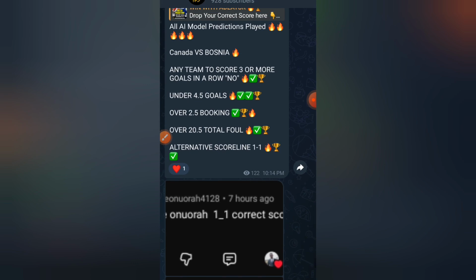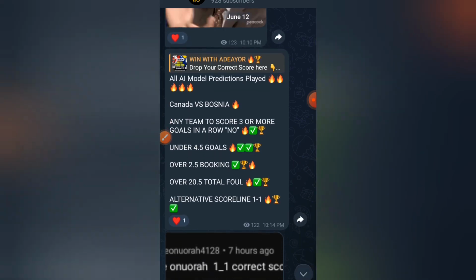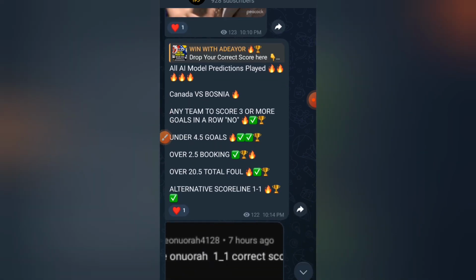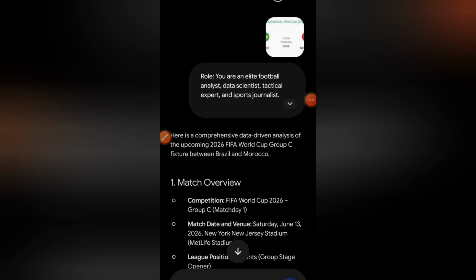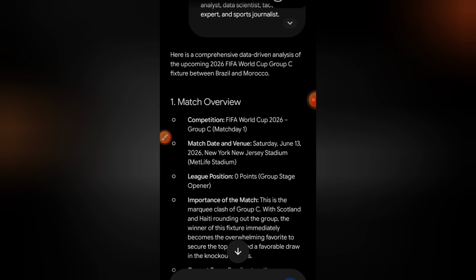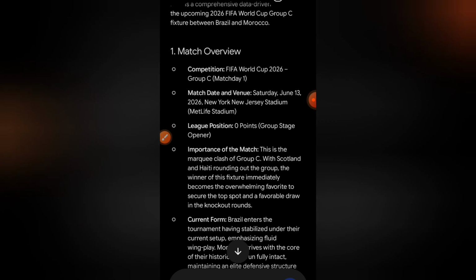All right, so right now we are going to look into the match between Brazil and Morocco. Let us use the data that we generated using our prompt to analyze the possible outcomes in this match. After the fixtures and the contest that these two teams had in the friendly, this will be their first time against each other in the 2026 World Cup, and this happens to be an important match for the two teams. This is the marquee clash of Group C, with Scotland and Haiti rounding out the group.